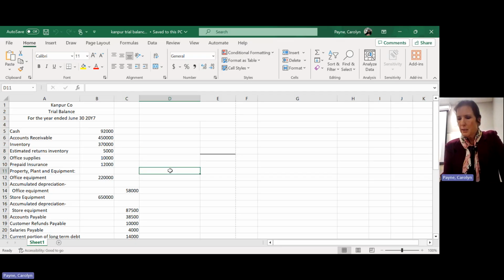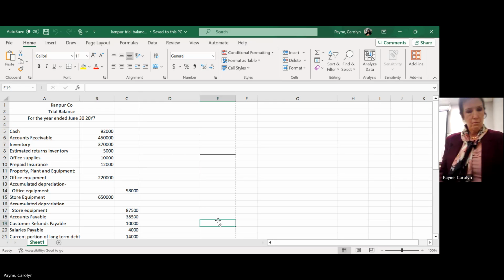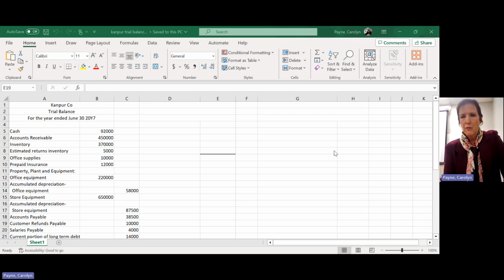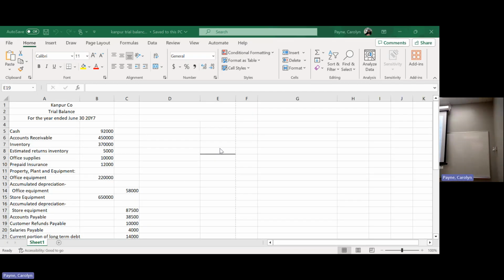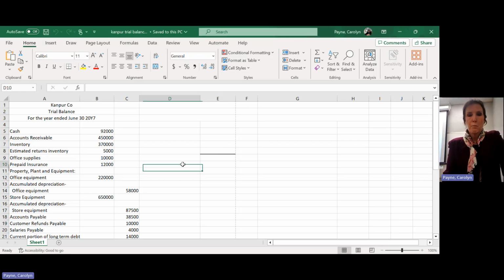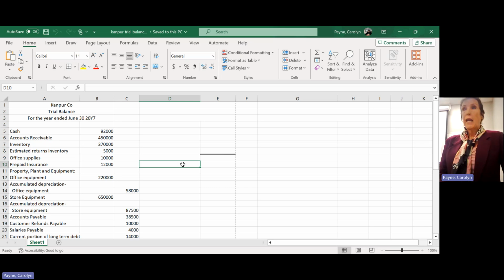All right, so once you learn this Excel stuff, this is going to be a tool that you will definitely use. And if you haven't had Comp 241 yet, then I have asked them to cover Excel extensively because my accountants definitely need to know it. But managers need to know it as well because it is a fabulous tool for data mining and finding problems in your business by analyzing the transactions.